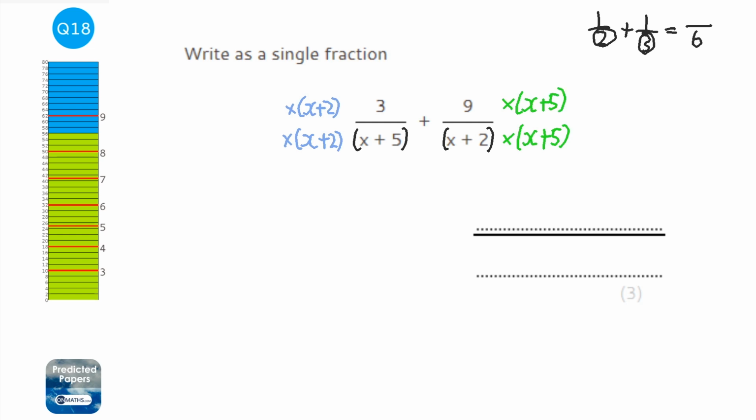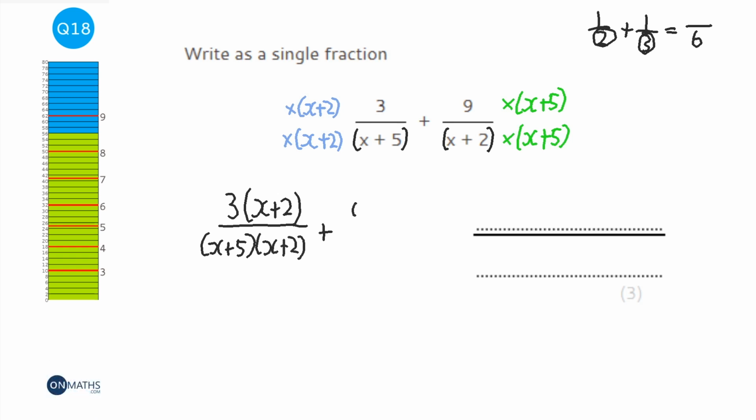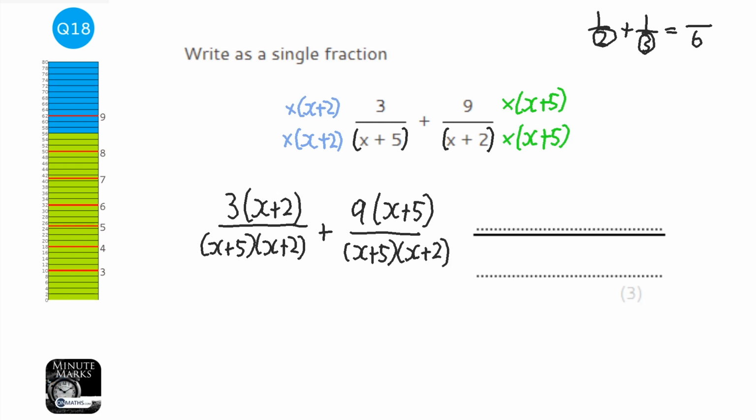Okay, so when I do that, I've got 3 times x plus 2 at the top, and then I've got x plus 5, x plus 2, plus 9 times x plus 5 over x plus 5, x plus 2. I'll write x plus 5 first, just so it looks the same. Okay, now we can just add the tops. So I can just add the tops together, and the bottom is the same, so I'll just write it once.